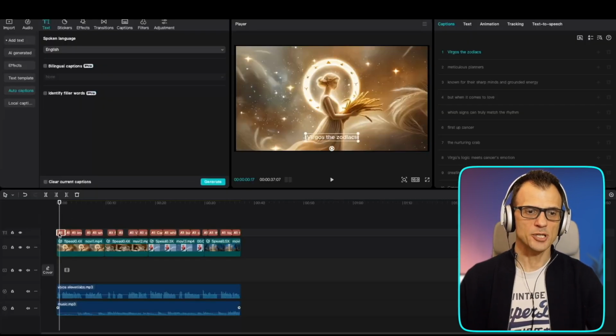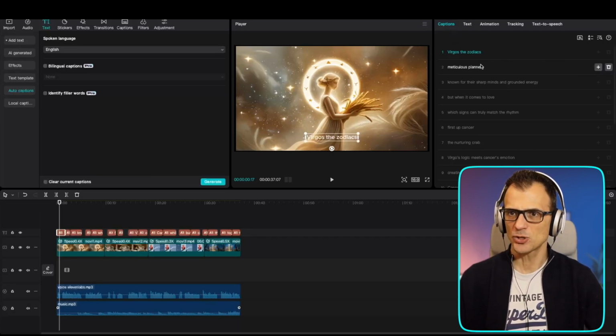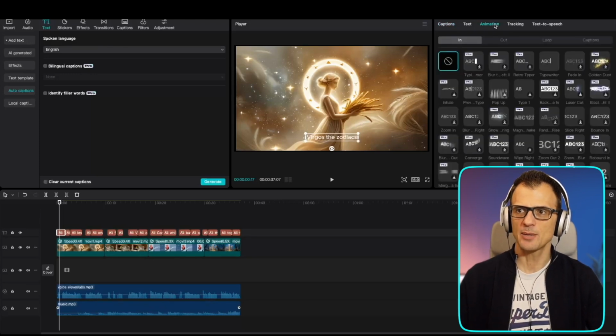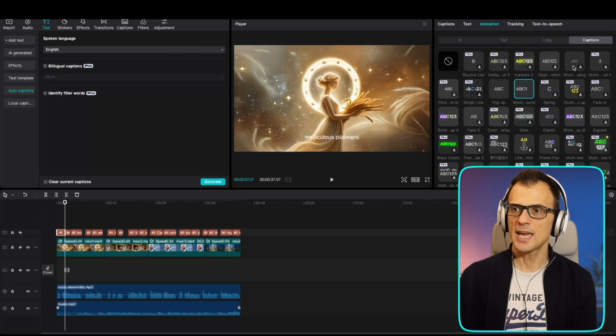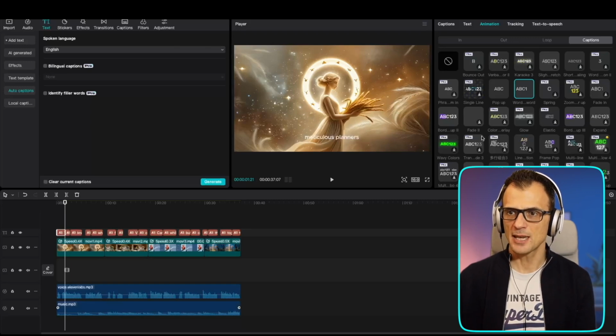We've got our captions generated, so go to the captions tab on the right side and make sure that everything is actually pronounced correctly. And after this, we can assign some animation. So for this, I like to use the captions animation. You can choose any of these captions effects that you prefer. I'm going to go with this word for word.